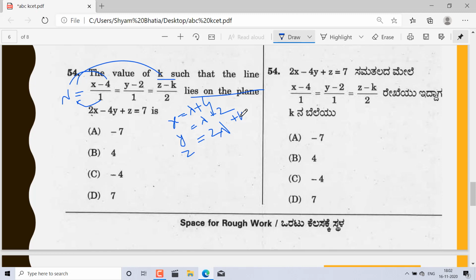What is k? It is unknown, and we have to find the value of k. These points lie on the plane, so they will satisfy the plane equation.